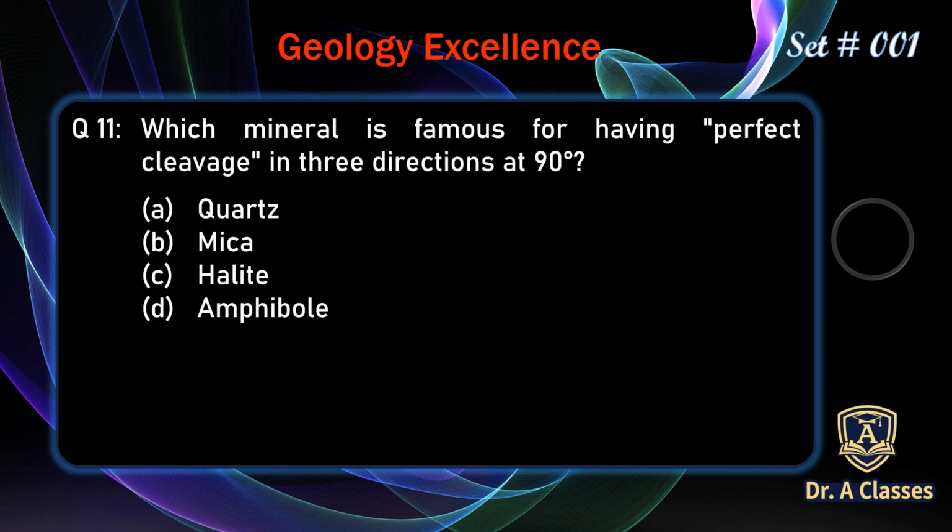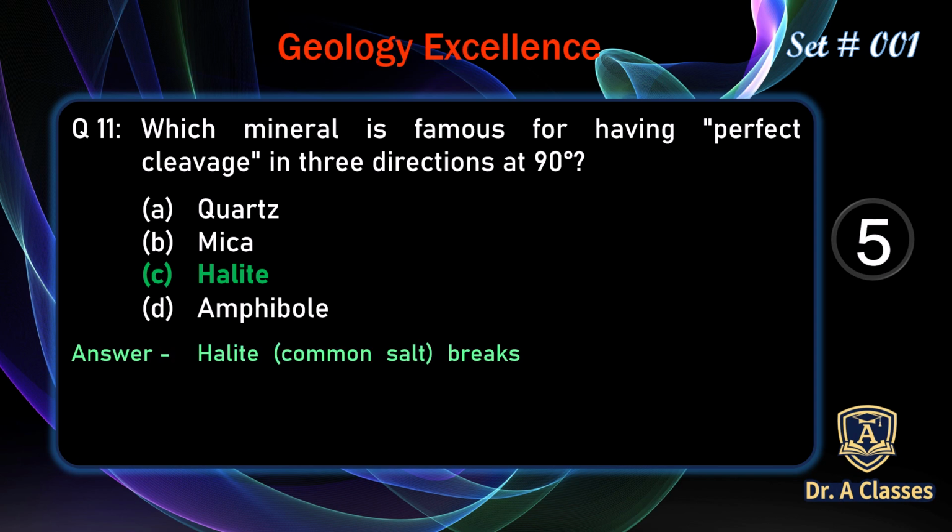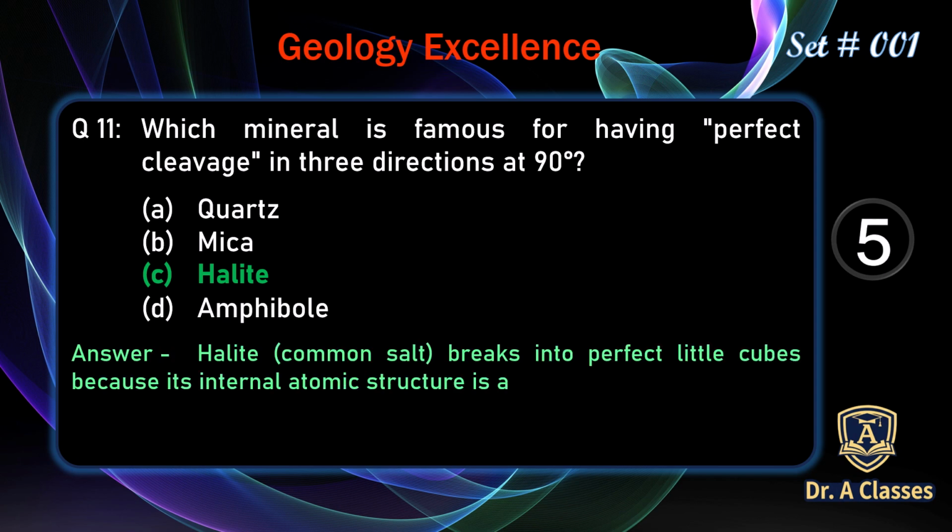Which mineral is famous for having perfect cleavage in three directions at 90 degrees? A. Quartz, B. Mica, C. Halite, D. Amphibole. The correct answer is C. Halite. Halite, common salt, breaks into perfect little cubes because its internal atomic structure is a cubic lattice.